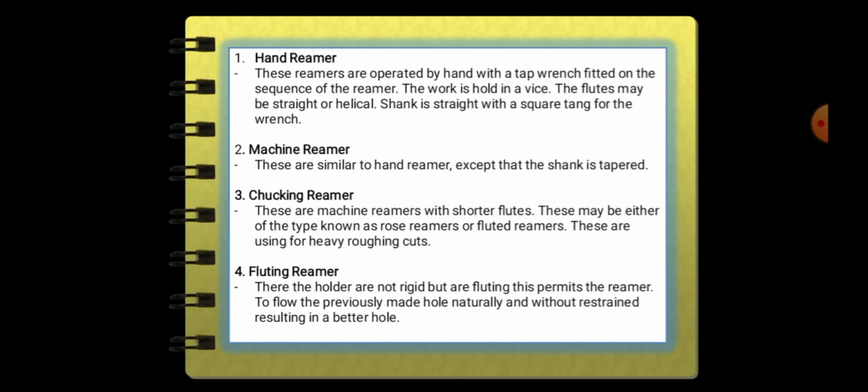So number 4 is floating reamer. The holders are not rigid but are floating. This permits the reamer to follow the previously made hole naturally and without restraint, resulting in a better hole.